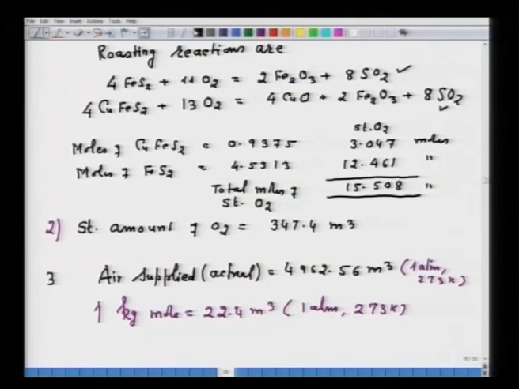Now, next you have to calculate the volume of SO2 and the amount of Fe2O3. Well, you can just calculate, because the equations are there, which say that on roasting of FeS2, 2 moles of Fe2O3 are forming, and on roasting of CuFeS2, 2 moles of Fe2O3 are forming.